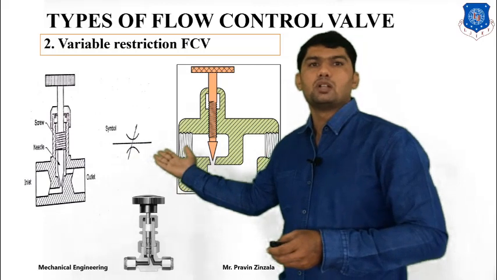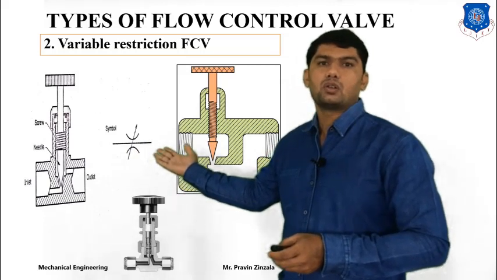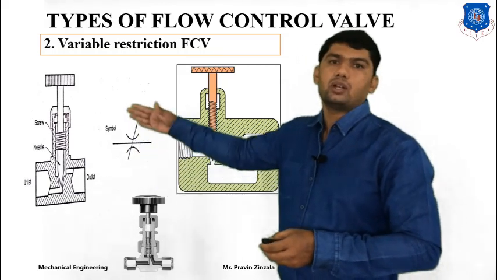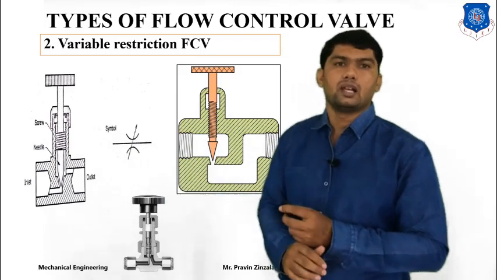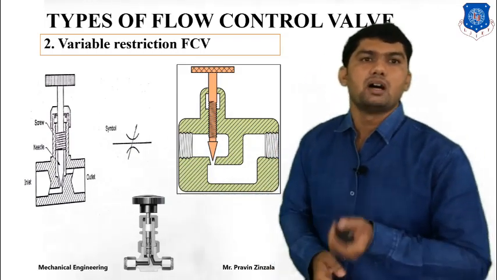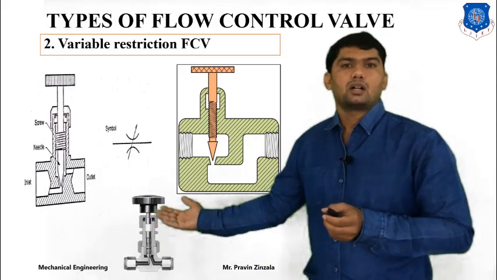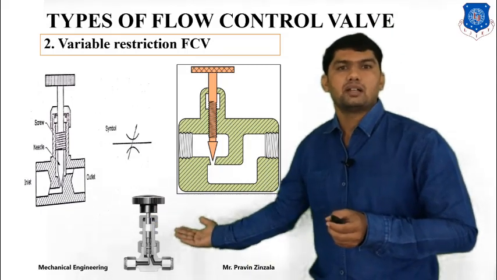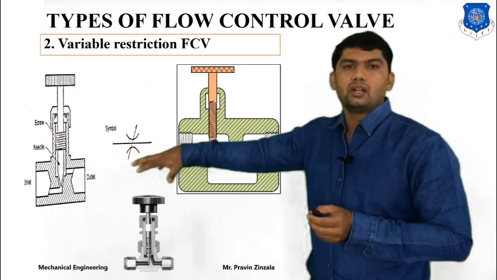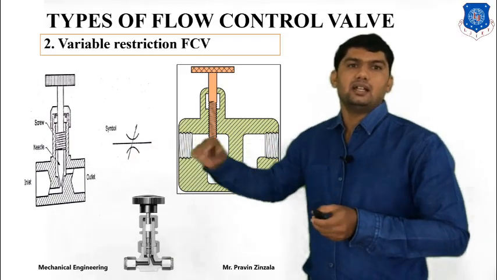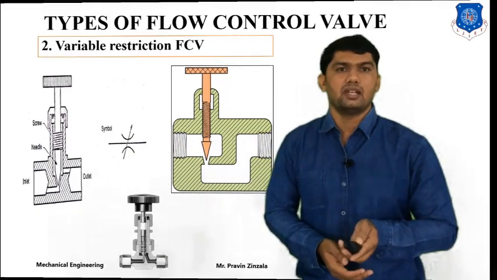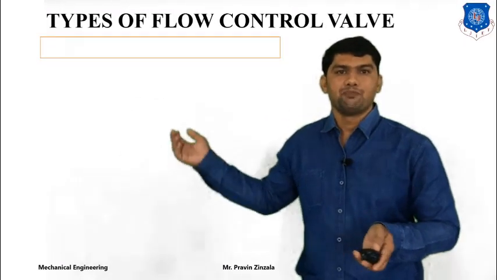This is the symbol of the variable restricted flow control valve. Simply draw a cross arrow on the fixed restricted flow control valve symbol, and it becomes the variable restricted flow control valve. And this is the cut cross section of the variable restricted flow control valve. Simply rotate this wheel, we can change the area and change the flow rate. So it's called variable restricted flow control valve.